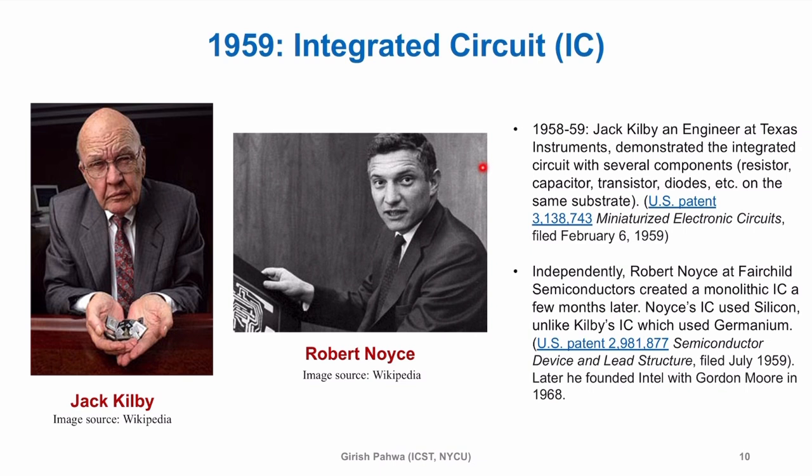Then in 1959, again a breakthrough came. Jack Kilby from Texas Instruments, an engineer, created the first integrated circuit. So you have a working device, a transistor, but people realized that if you want to make a circuit out of it, it should be compact. It should be on the same substrate, so that on the same substrate you can put several things together: resistor, capacitor, transistors, diode, so that your design becomes very compact.